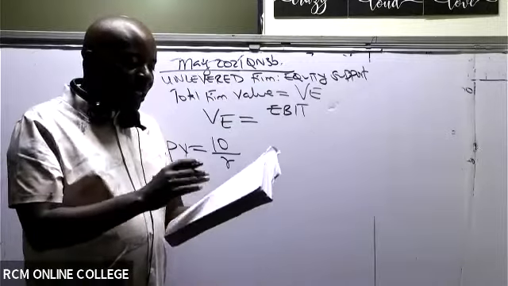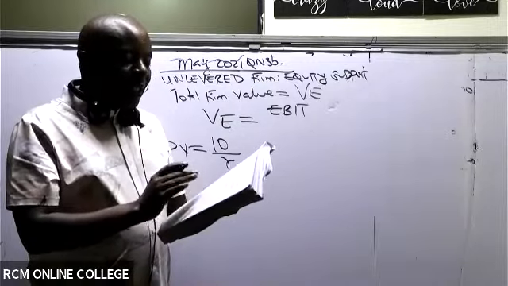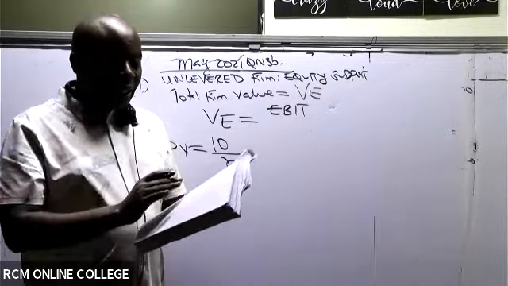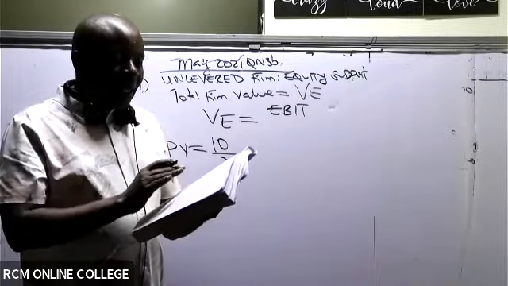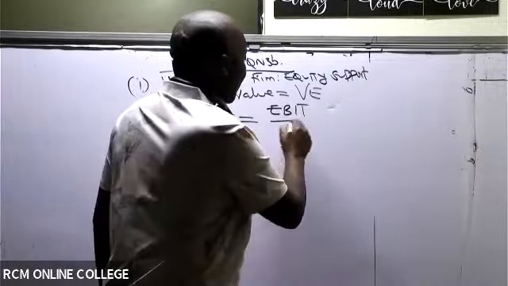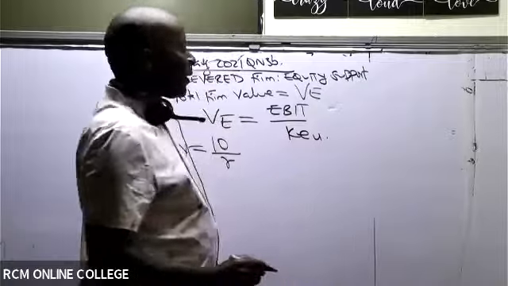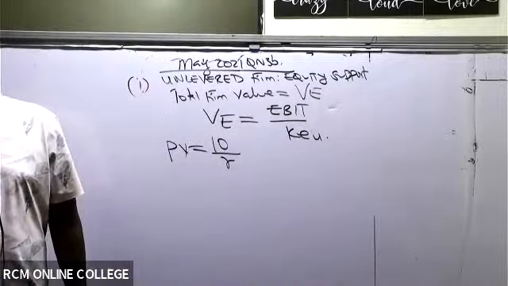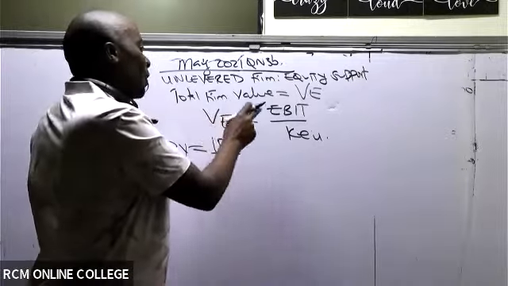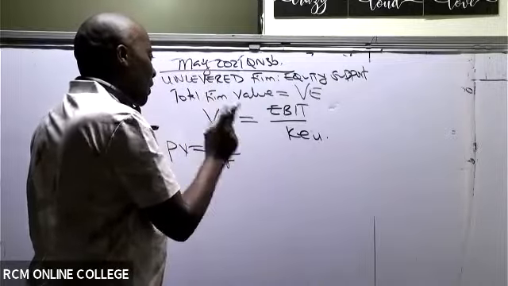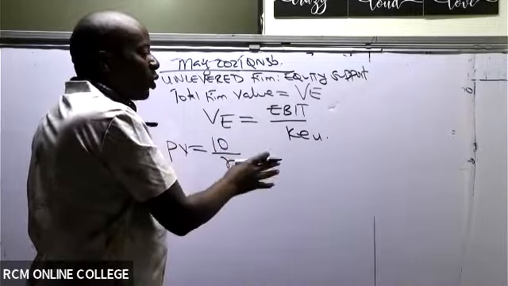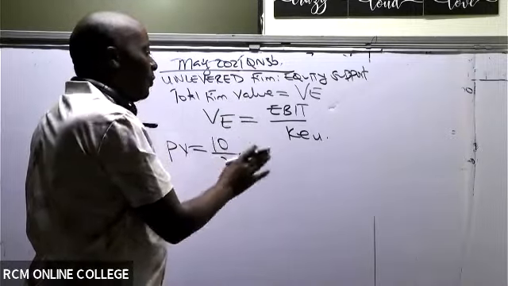This question, if it is Modigliani Miller, we are not going to work with the tax at all. So I will take simply EBIT, and then I divide this by KU. So EBIT divided by KU. Anytime they want us to get value of equity, we take the earnings before interest and tax. This is what these guys will be getting every year. We divide by the cost of equity of the unlevered firm.